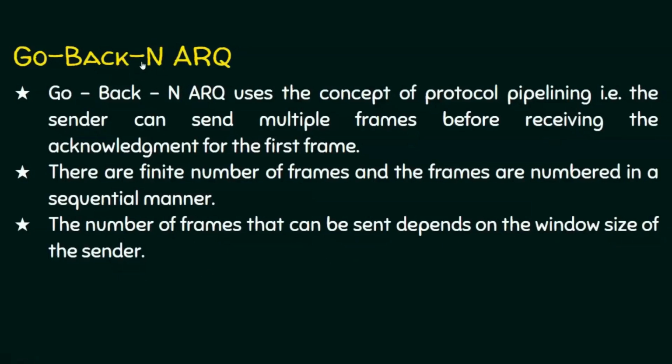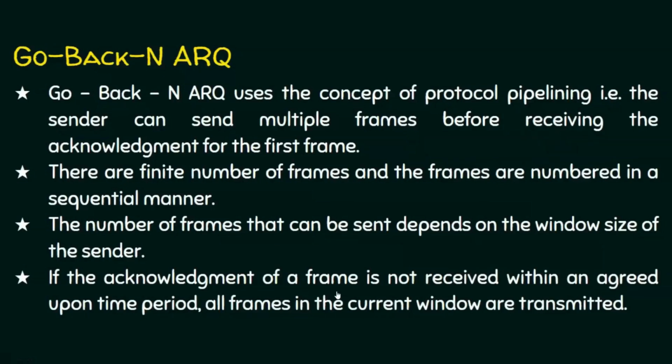The next point is the number of frames that can be sent depends upon the window size of the sender. Now, we know N is the sender window size and the number of frames that can be sent. If the acknowledgement is not received on time, all frames in the current window are retransmitted. Suppose we have sent frame number 5 and we did not get the acknowledgement for frame number 5, the current window is holding 3 frames and all 3 frames are retransmitted.